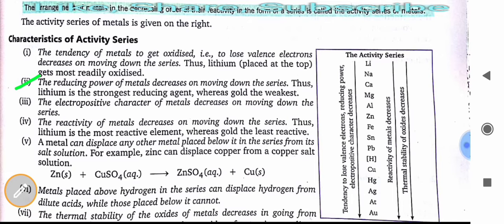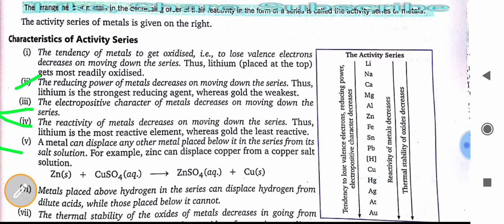This is the main thing about metals when we move down the series. The electropositive character of metals decreases on moving down the series. The reactivity of metals decreases on moving down the series. Thus, lithium is the most reactive element, whereas gold is the least reactive.